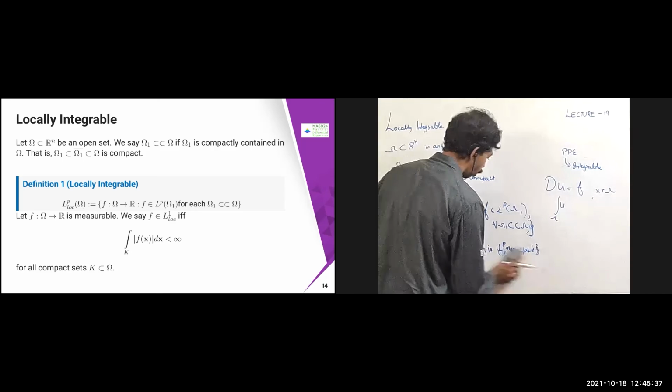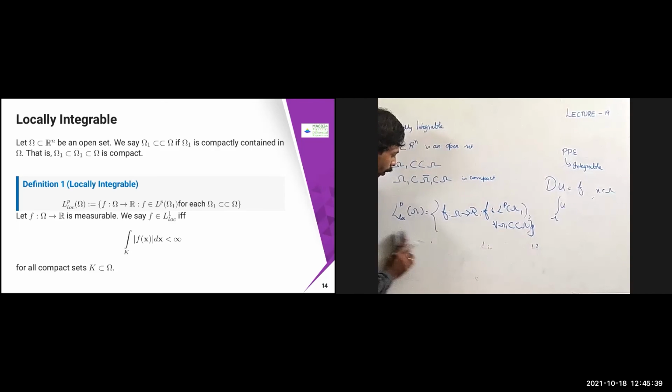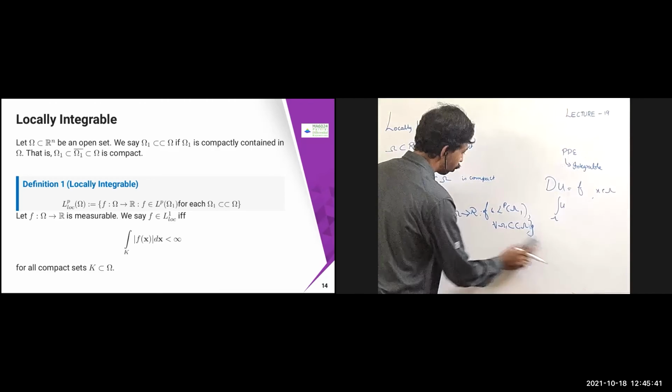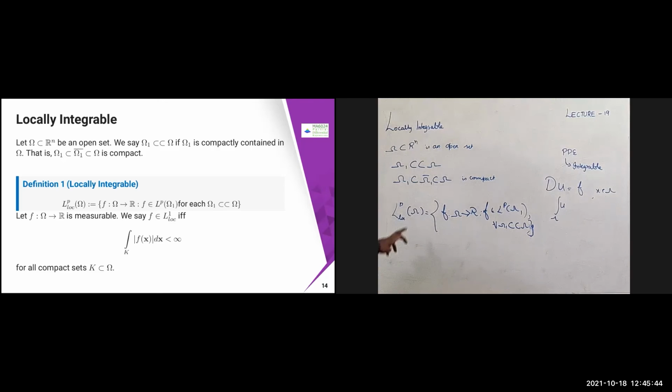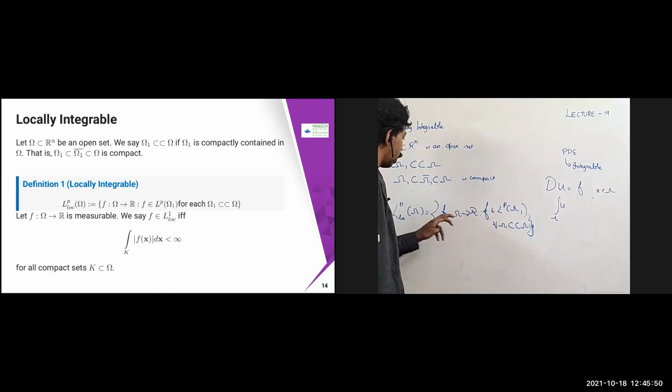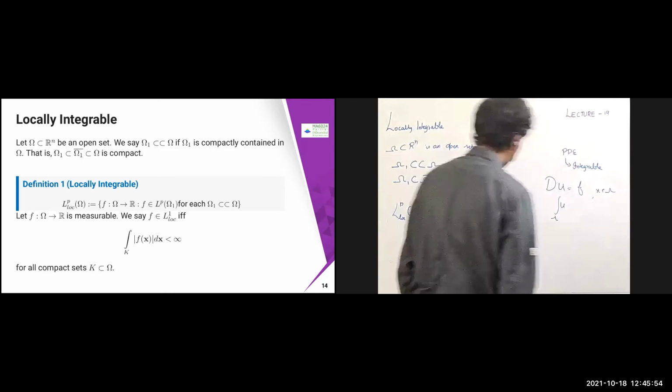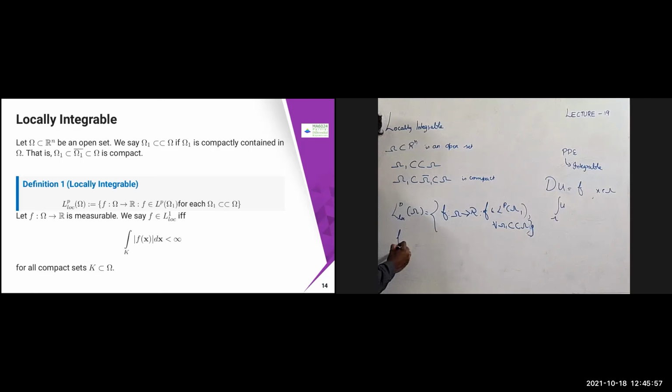I'm skipping that since you might know it already. If f is in L loc P of omega, it should belong to LP of omega 1, where omega 1 is compactly contained in omega. Suppose f from omega to R is measurable.